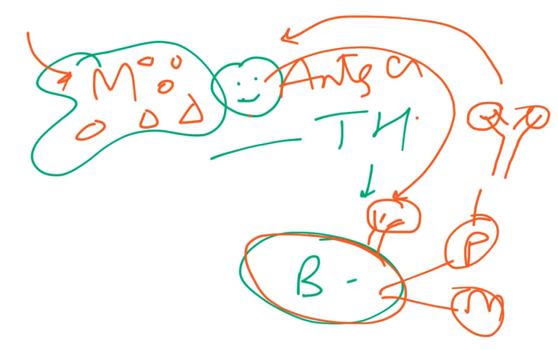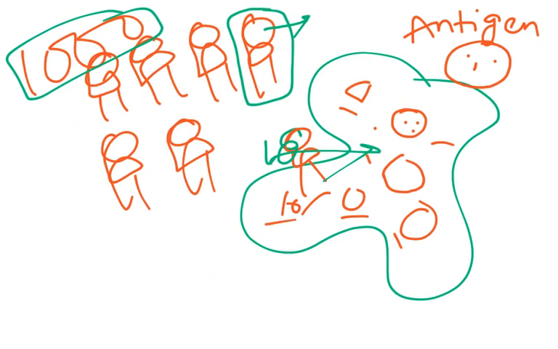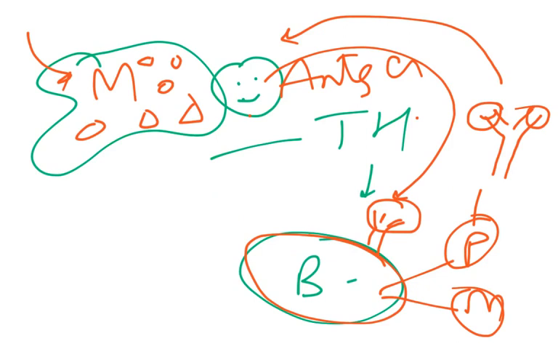This process is going to take some time. Meanwhile, 1000 microbes have entered and we are working with only 10 microbes. While the T helper cell informs the B lymphocyte and they produce plasma cells, specific antibody production is going to be late.